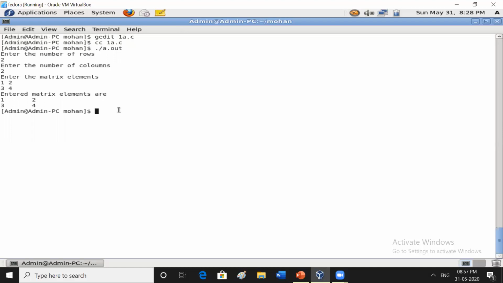So this is how you read the matrix elements and how you print them. In the next class we are going to see the matrix operations. First, addition and subtraction of two matrices, transpose of the matrix, and trace of the matrix. Trace of the matrix is how we calculate the sum of the diagonal elements. And lastly, matrix multiplication. In the next class we are going to learn in detail about all the programs.